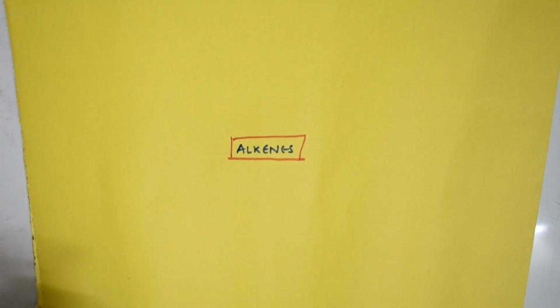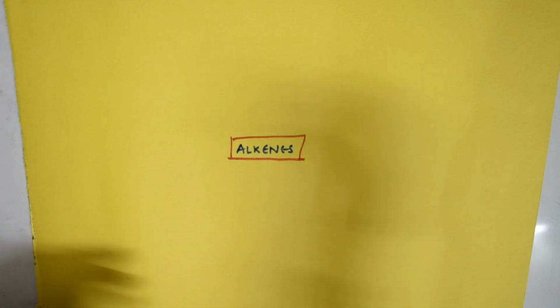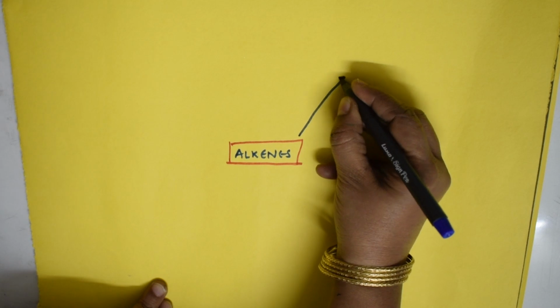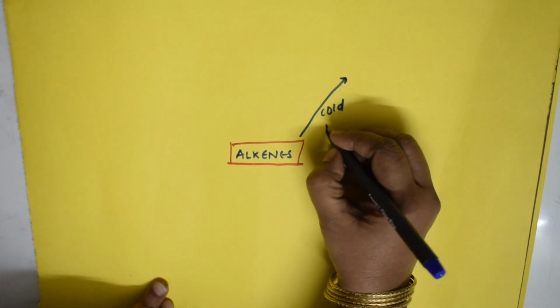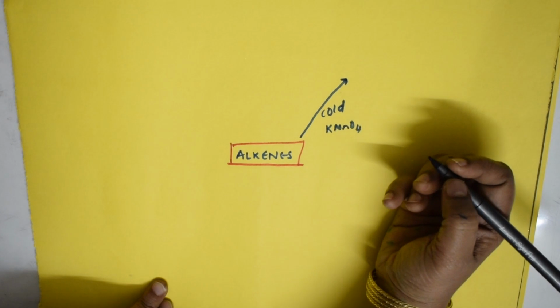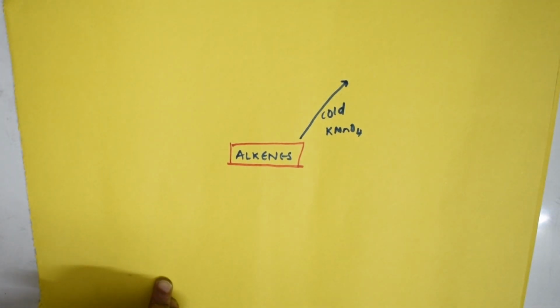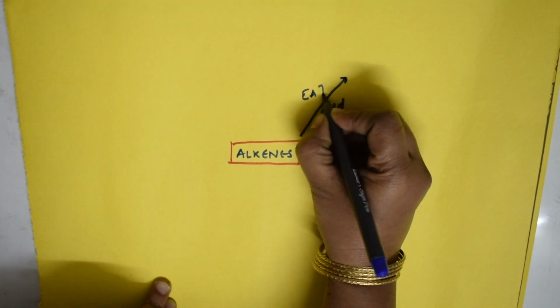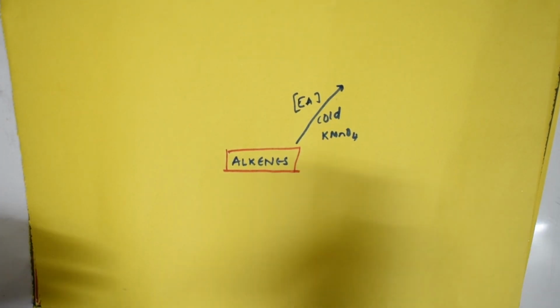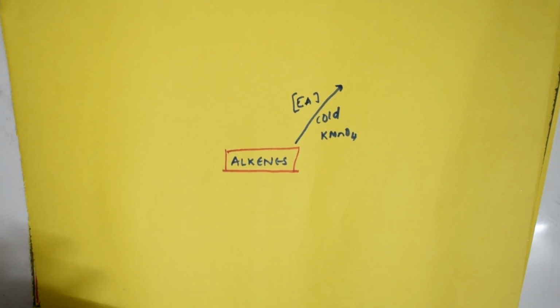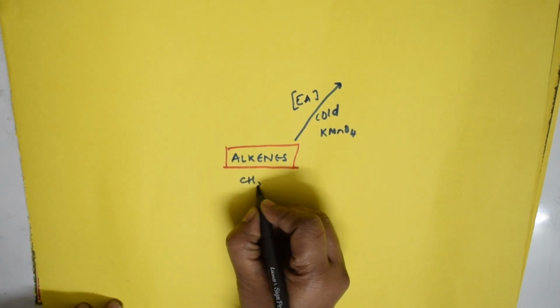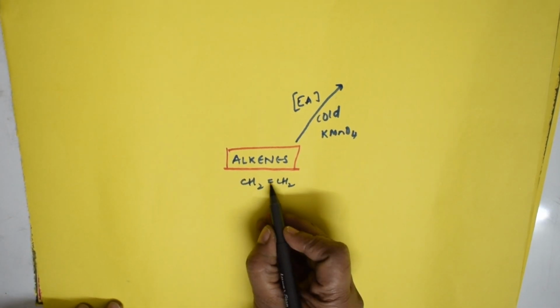Now, just see. We have different conversions here. We will take all the conversions and check. First, suppose I take the alkene and introduce cold KMnO4 here. Under cold conditions, what is the process happening here? It is nothing but EA. What is EA? EA is nothing but electrophilic addition. So capital EA stands for electrophilic addition. In electrophilic addition, what product do you get? Now here the alkene is CH2 double bond CH2. So you're going to break this double bond here.